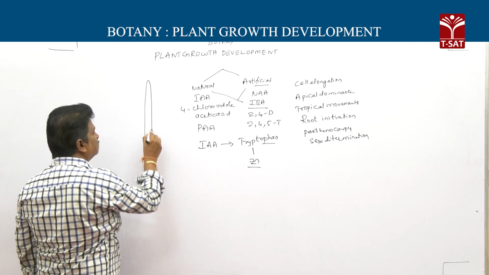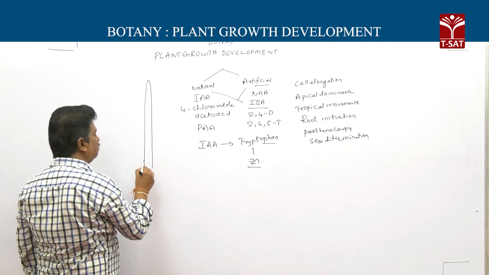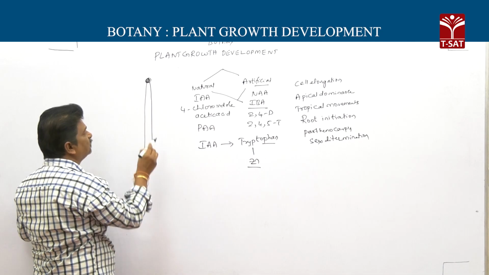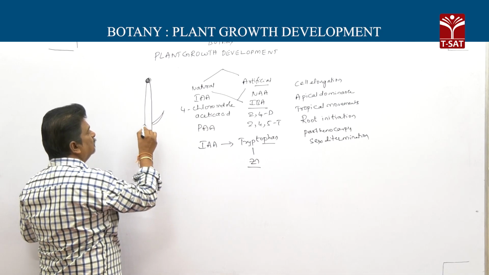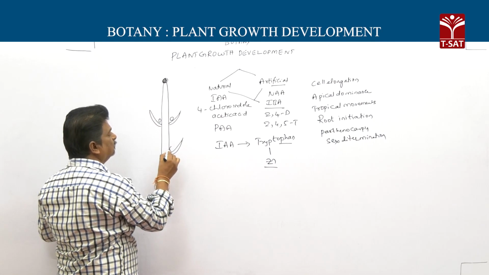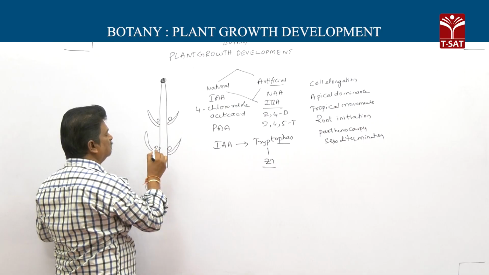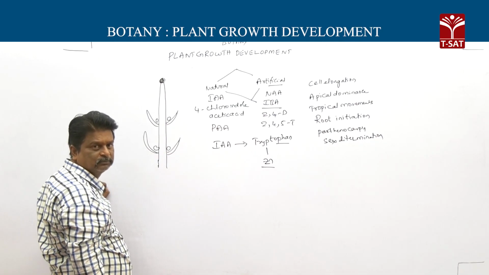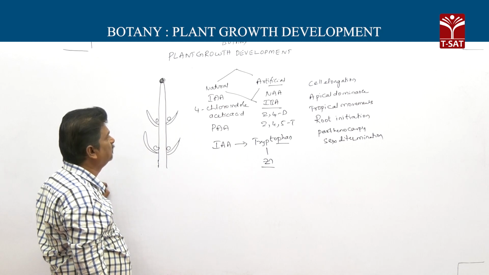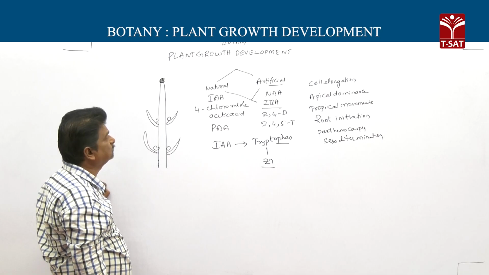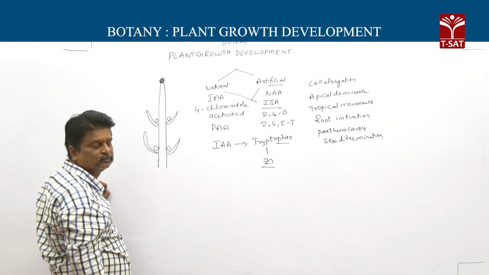Apical dominance means under the influence of the apical bud, the lateral buds become inactive, or by the influence of the apical bud, the growth of lateral buds is arrested. That is called apical dominance.